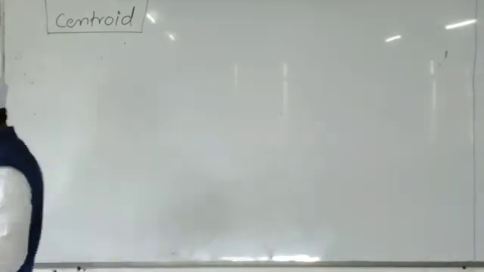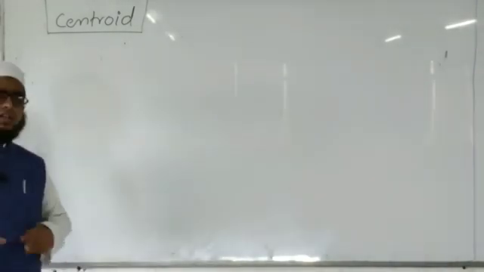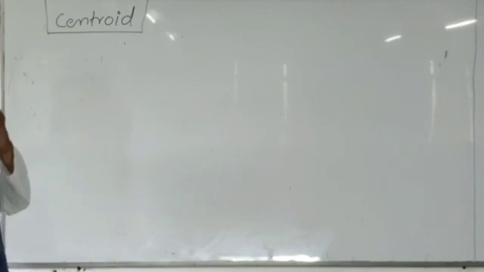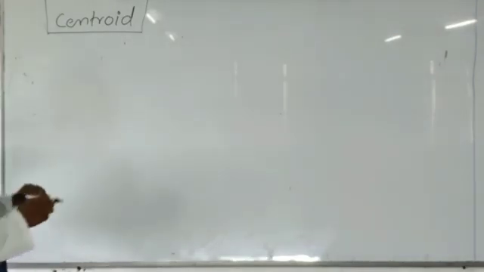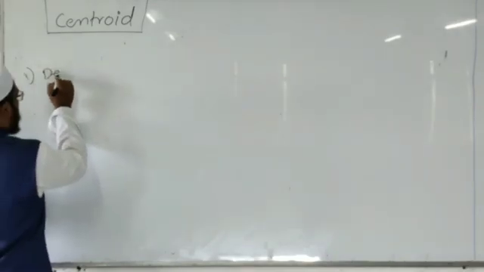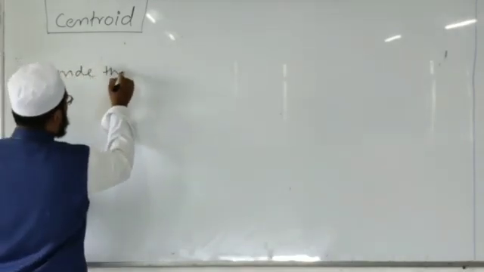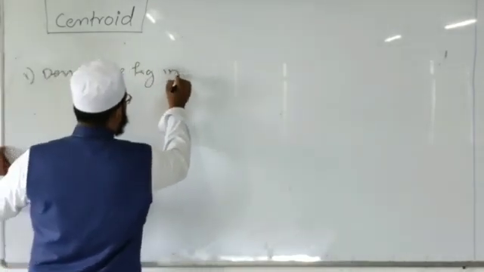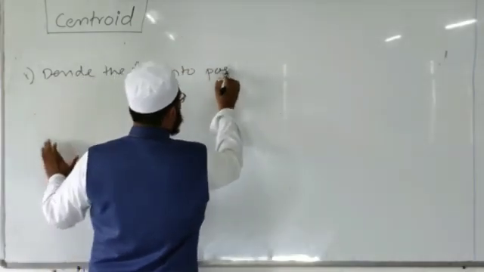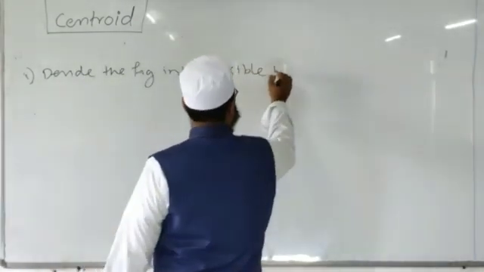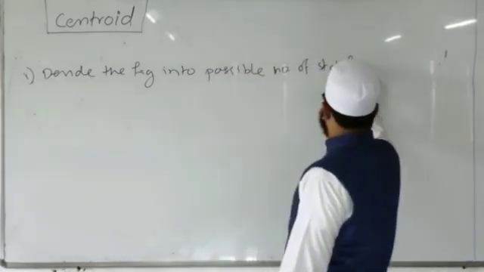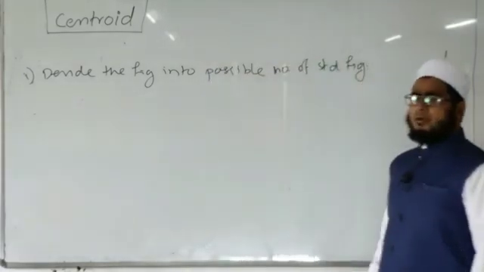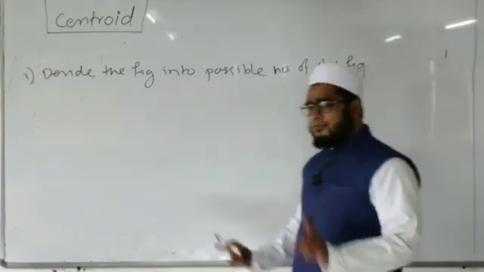If an irregular shape figure is given and we have to determine the coordinate of the centroid, then the first step is to divide the figure into possible number of standard figures. It is the first step.